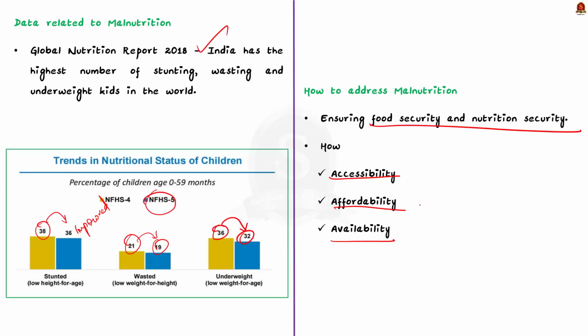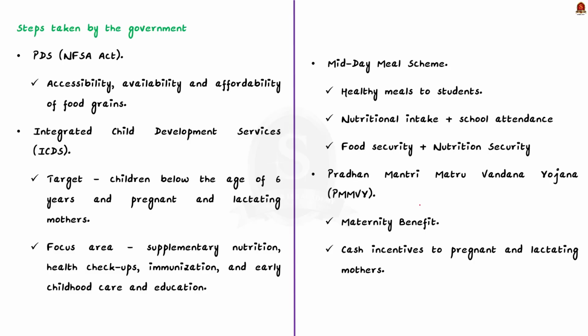Our government, for its part, has taken various steps to address the issue of malnutrition. Now let us see a few initiatives taken by the government. First one is the PDS, that is the NFSA Act. Through an efficient public distribution system, our government addresses food insecurity by ensuring accessibility, availability, and affordability of food grains.